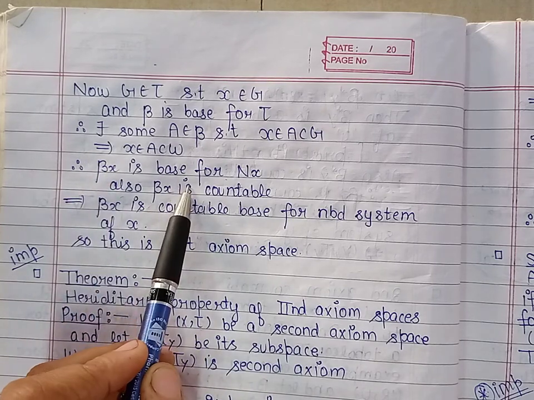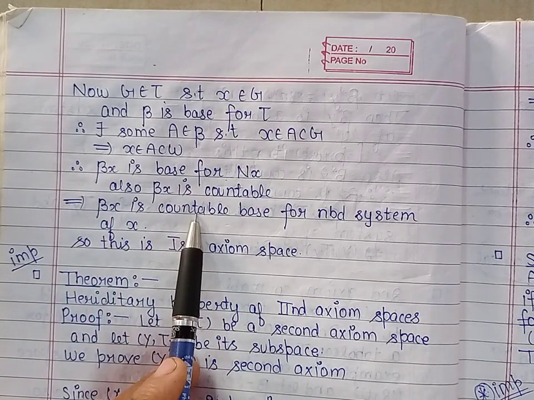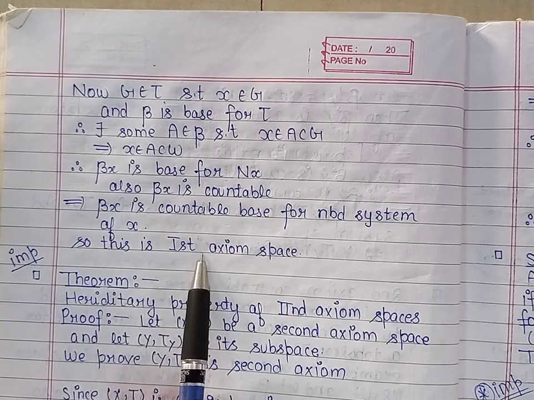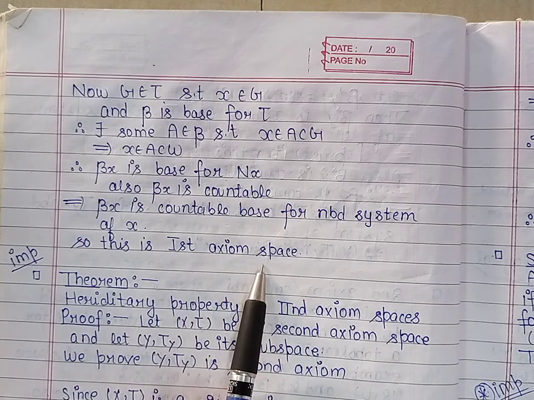Therefore we have obtained a countable base for the neighborhood system of the point x, and so we can say that the space is first axiom.